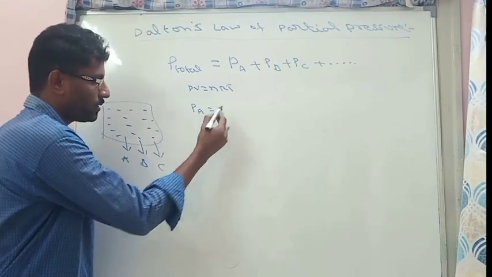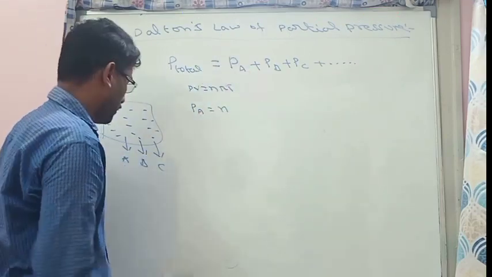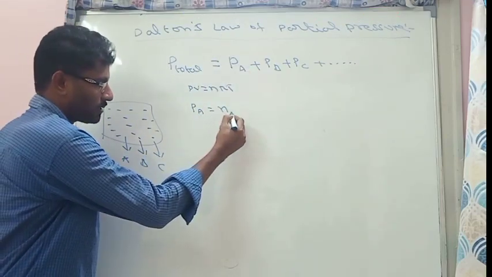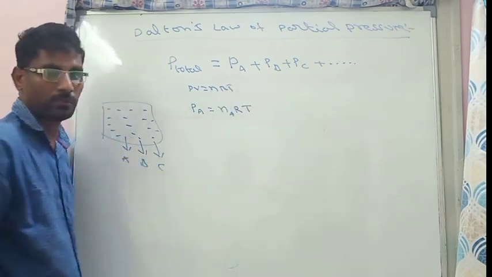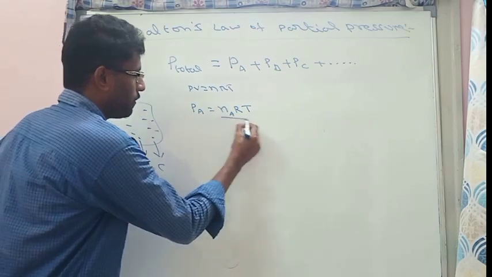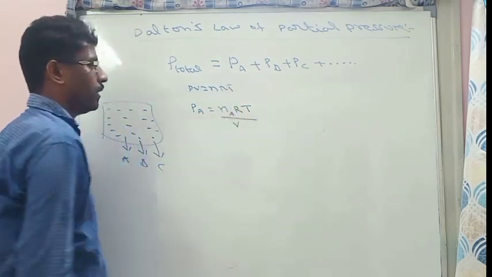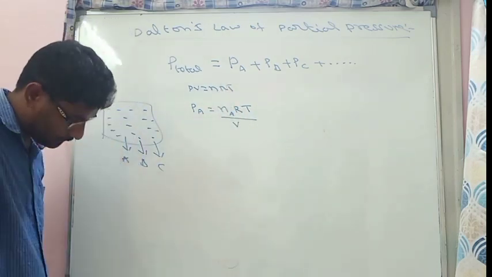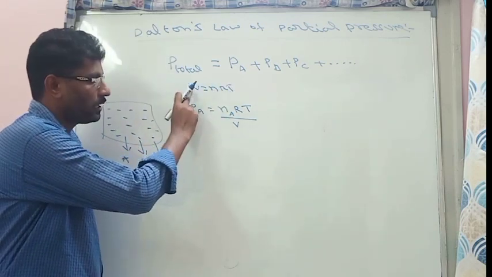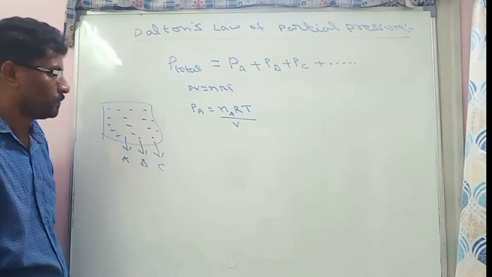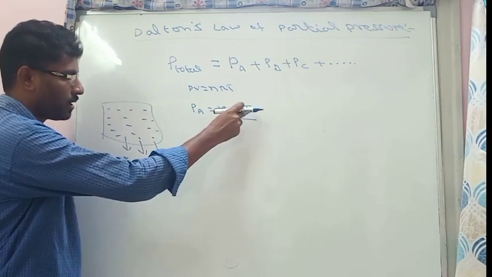So from this, P is equal to number of moles of A, suppose we are taking as Na, into R, a constant, temperature T, divided by volume V. So PV is equal to nRT, P is equal to nRT by V. Here volume is constant, temperature also constant.